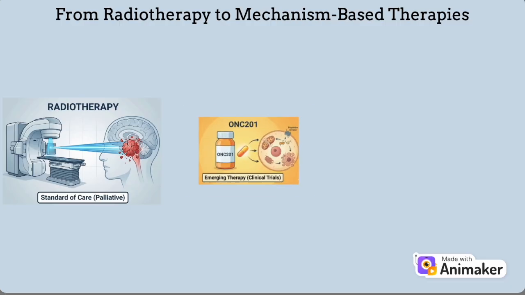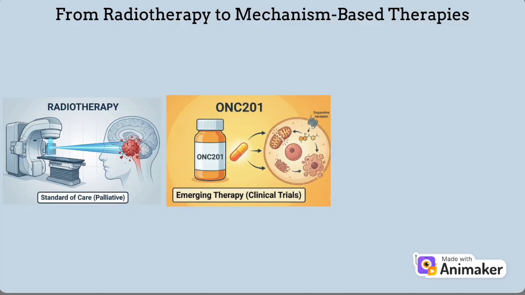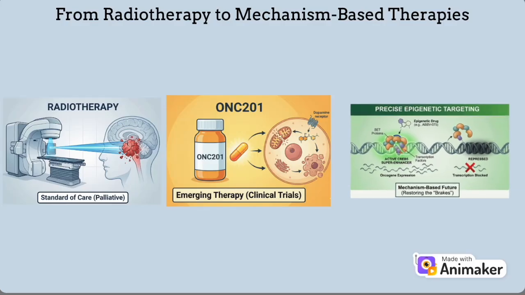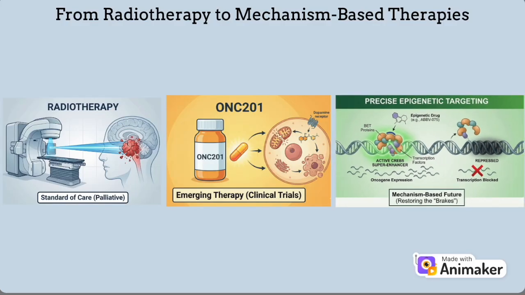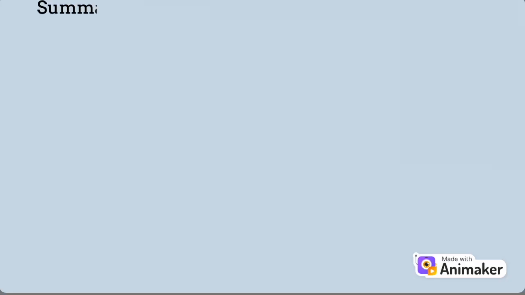New agents like ONC201 are in trials for H3K27M mutant glioma, targeting stress and metabolic pathways. But ABBV-075 represents a third wave, precision epigenetic targeting. By attacking the super-enhancer dependency created by H3K27M, it hits a core feature of the cancer's wiring. However, BET inhibitors often face adaptive resistance, so future strategies will likely combine them with other agents to prevent tumor escape.